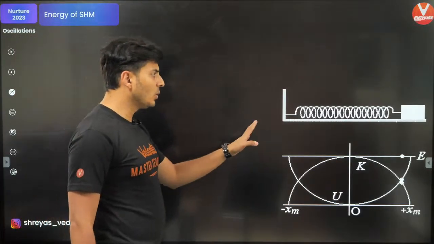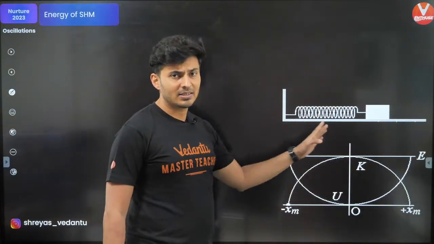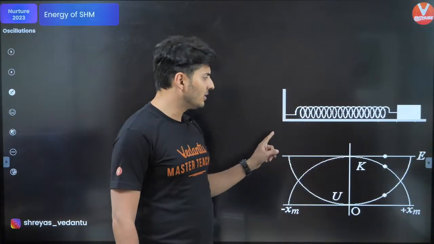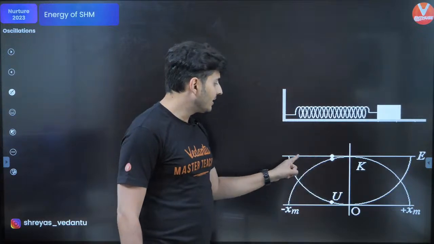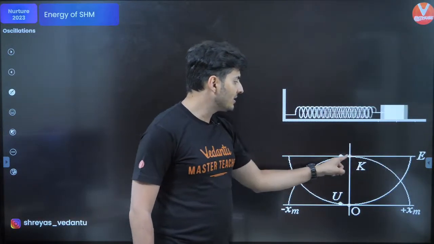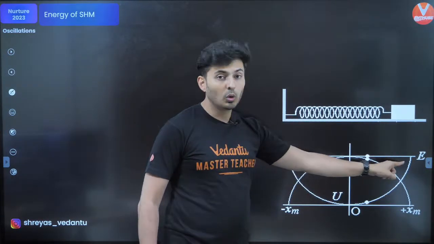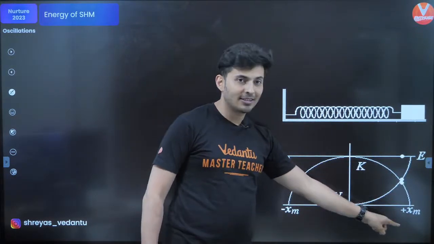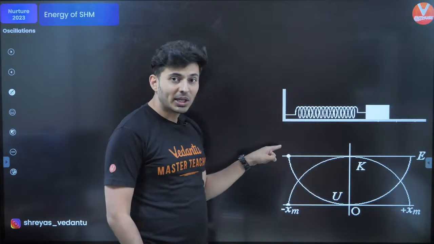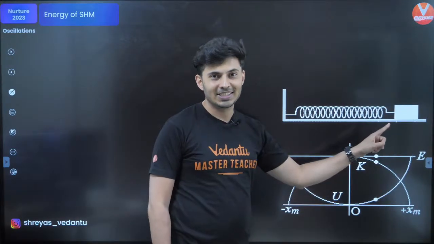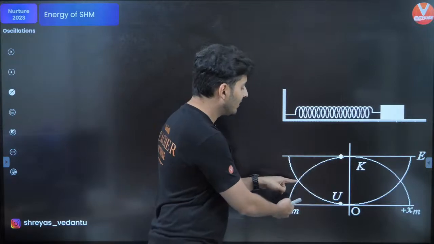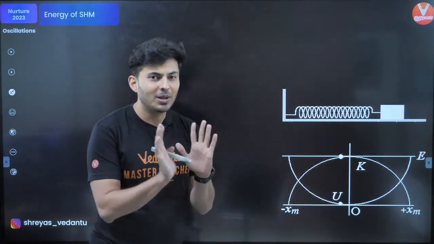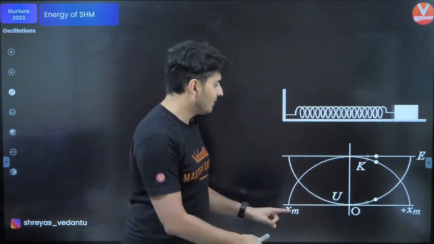So, if you have a simple spring mass system or any simple harmonic motion which goes back and forth, this line represents the total energy. You can see as the block goes back and forth, the total energy never changes. But you can see the kinetic energy increases, decreases. Similarly, potential energy decreases, increases. It makes sure that the kinetic and the potential energy sum remains constant. You can see that very easily.